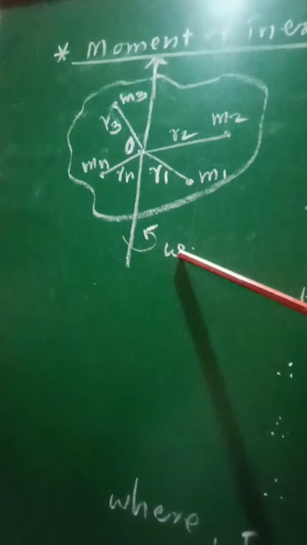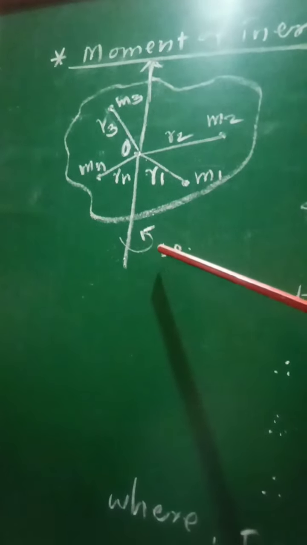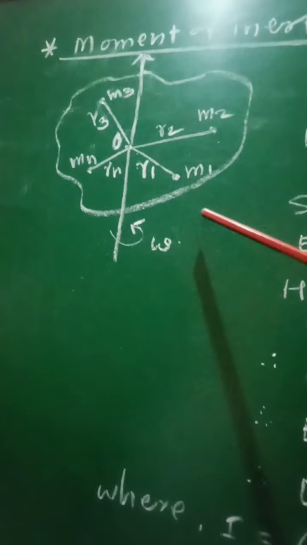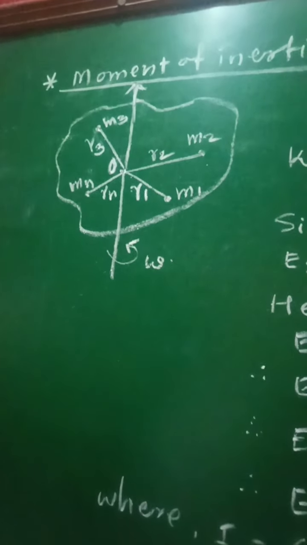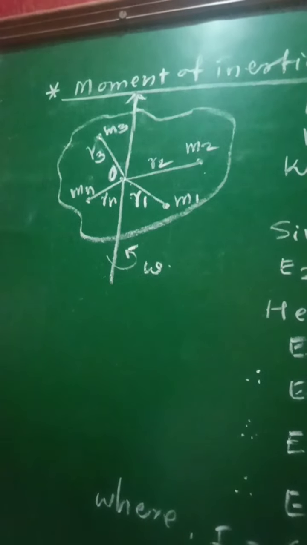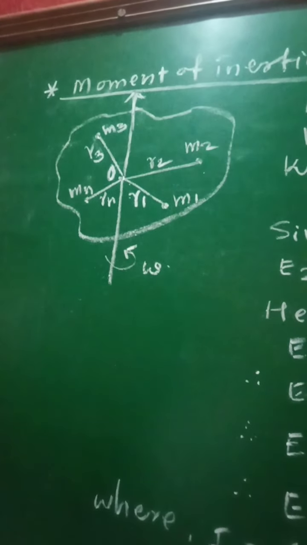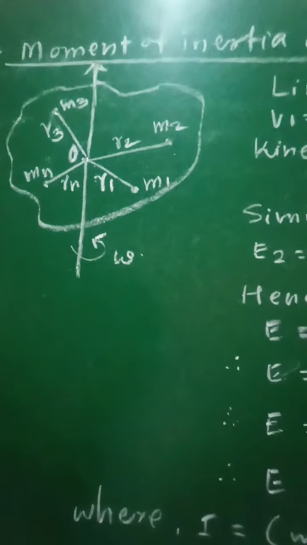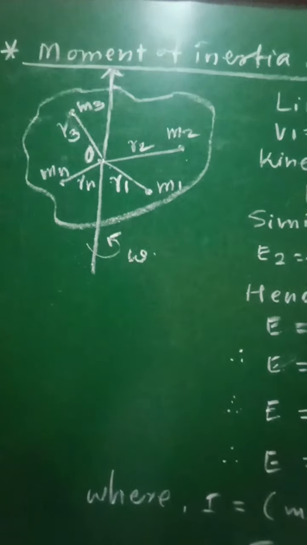As the body is rotating with constant angular velocity omega, the angular velocity for each particle will be the same, but their linear speed will be different as they are situated at different distances from the axis of rotation, because we know the relation v is equal to r omega. Though angular velocity is constant, the distances are different, therefore linear speeds will be different for these particles.